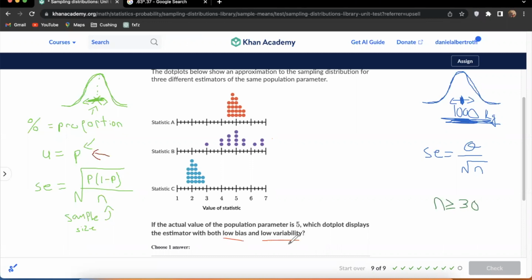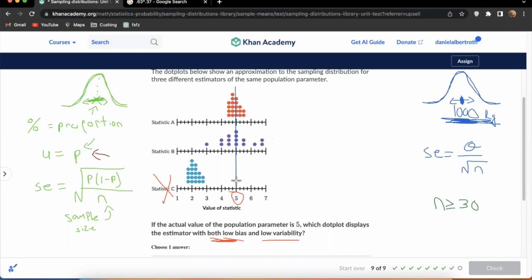So let's think of A, B, and C. So the red dots, the purple dots, and the blue dots. If the number we're trying to get is 5, statistic C is doing a terrible job because it's giving us the number 2, or slightly over 2. So if we're talking low bias, C is doing it all wrong. Bias, so if we look at A and B, what's the number we're trying to get? I can even draw a straight line. Okay, we'll make the line like that. So here's where we're trying to get. But both of these do a pretty good job. They're pretty balanced on both sides.